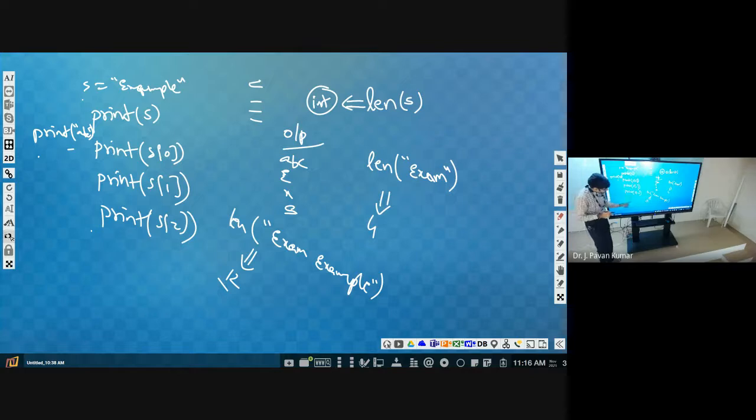Now up to what extent do we have to repeat this? Print of S of 0 up to length of S minus 1. Okay, up to that we have to repeat. This is what to understand. Now by combining all these things, we could write this one. Have you noted this? If you note parallelly, then you will get more points.